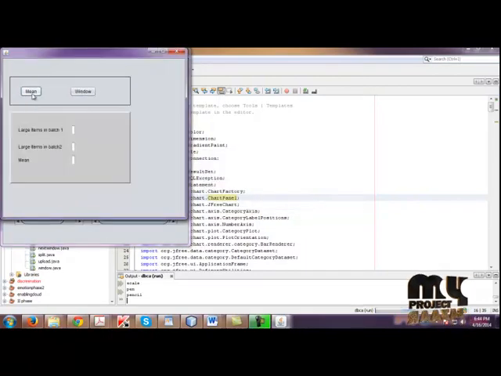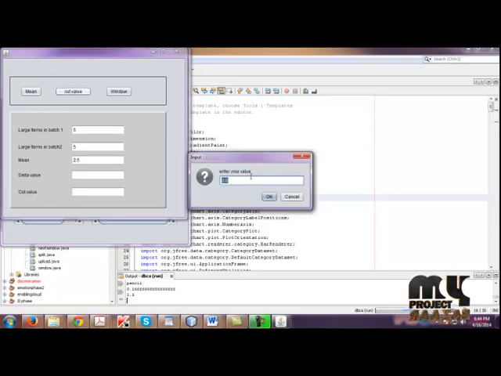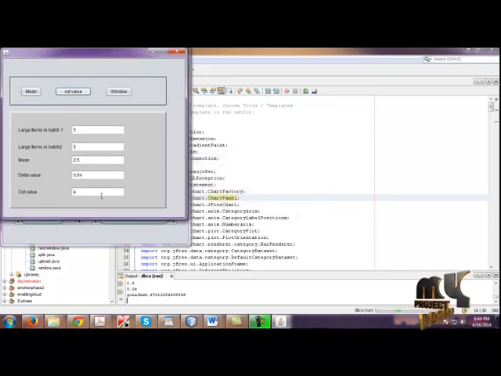Click Next. Click Mean. If you click Mean, the large items present in batch 1 is 5 and large items in batch 2 is 5. Finally we got the mean value as 2.5. So now we need to calculate the cut value. So enter the delta value, and based upon the delta value, we calculate the cut value as 4.